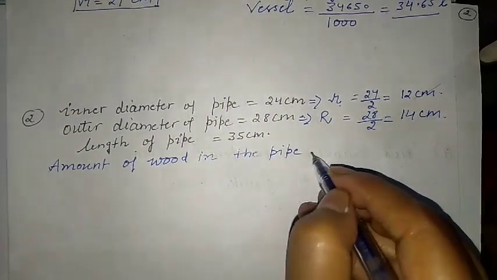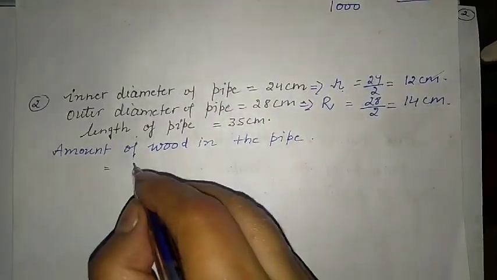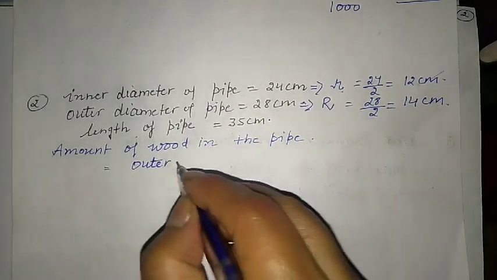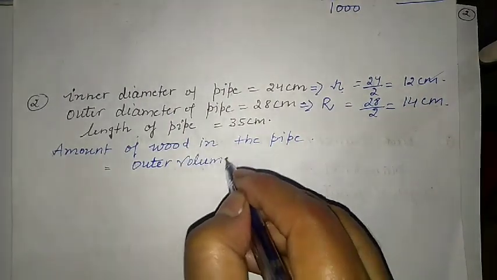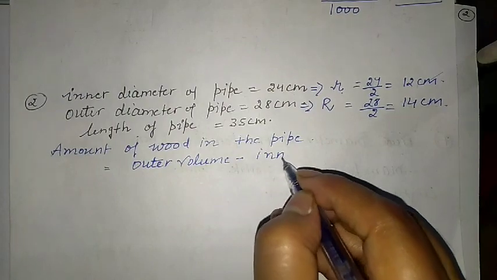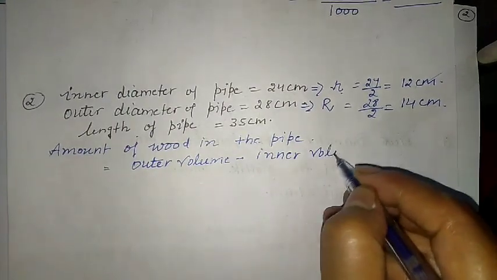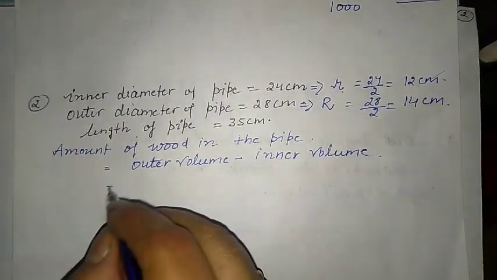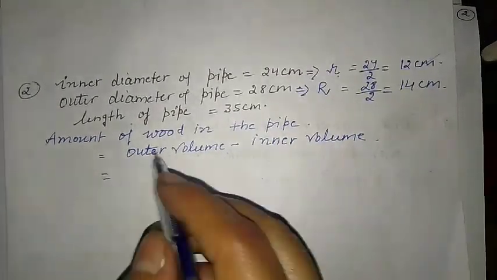We have to find the amount of wood in the pipe, which equals outer volume minus inner volume. Outer volume uses the outer radius, inner volume uses the inner radius.